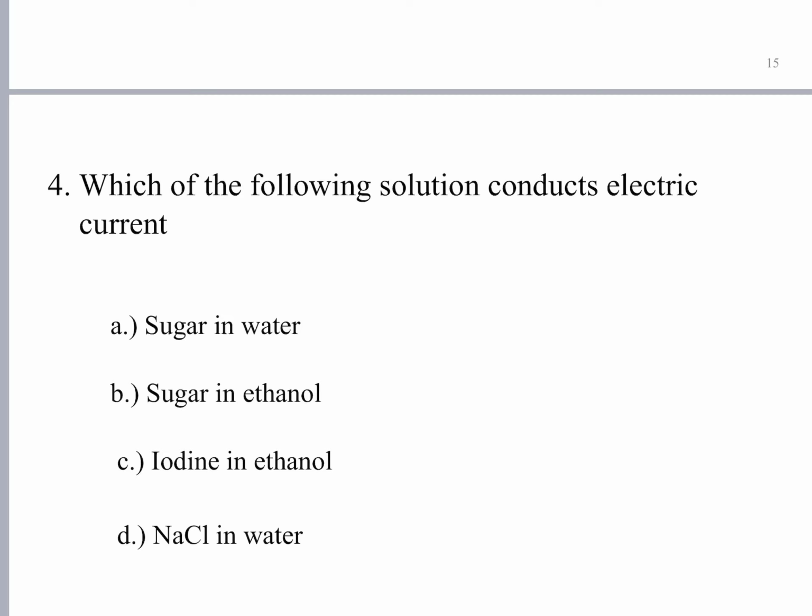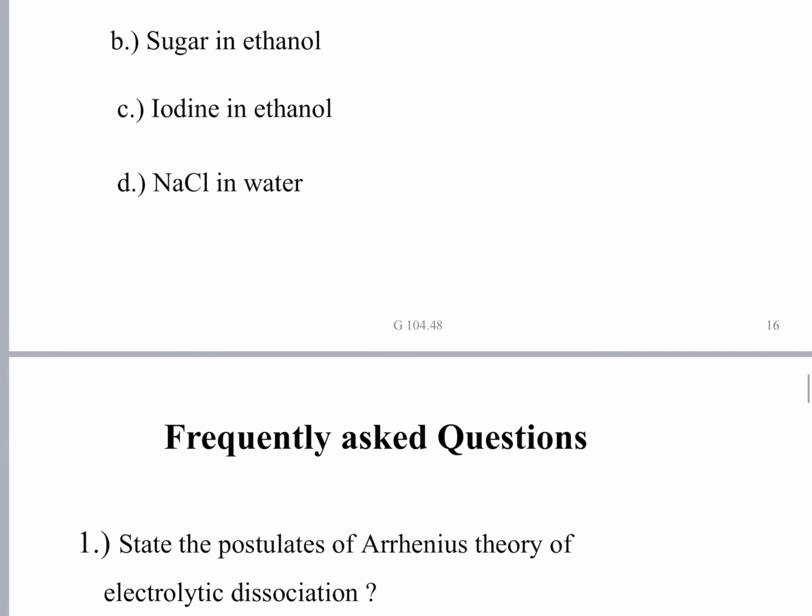Whereas sodium chloride, on dissolving in water, dissociates into Na plus and Cl minus. Since ions are formed, these ions move towards oppositely charged electrodes and thereby they conduct electricity. So the answer is D, sodium chloride in water.